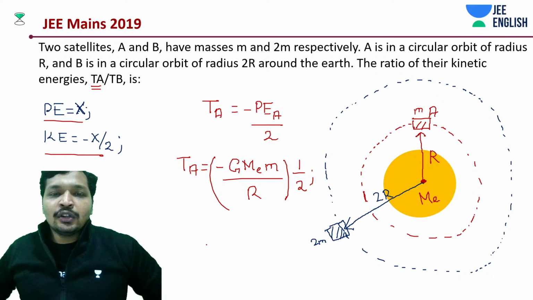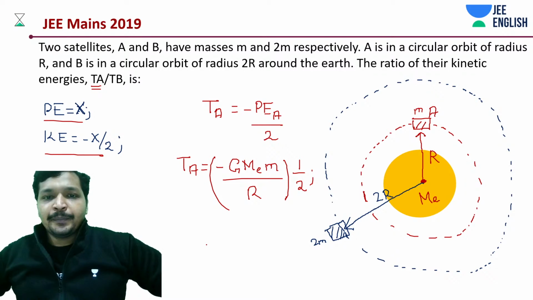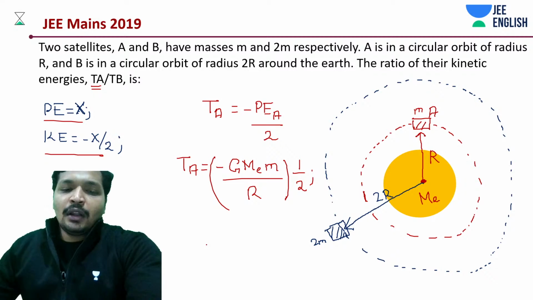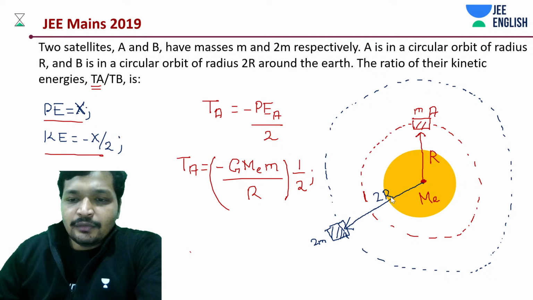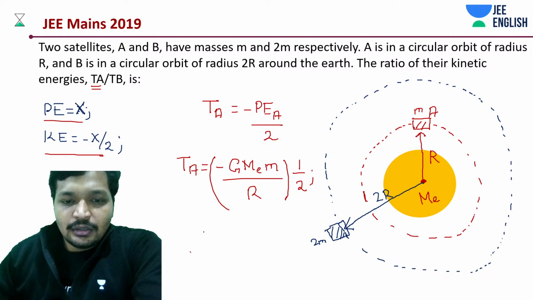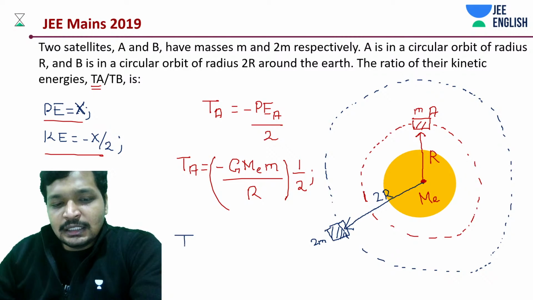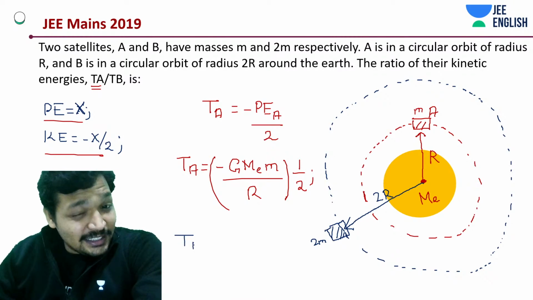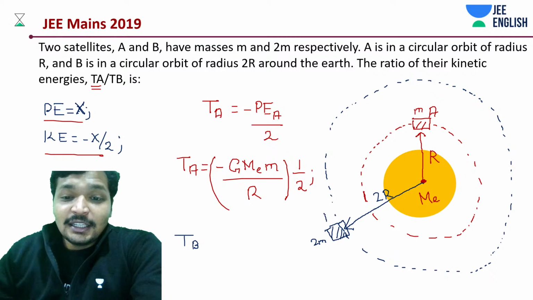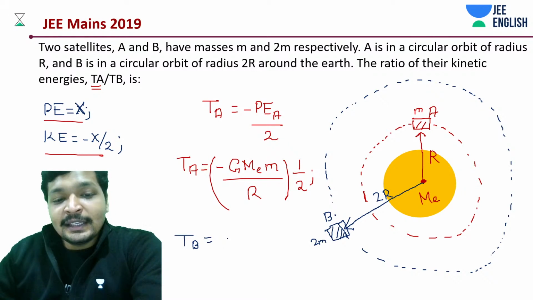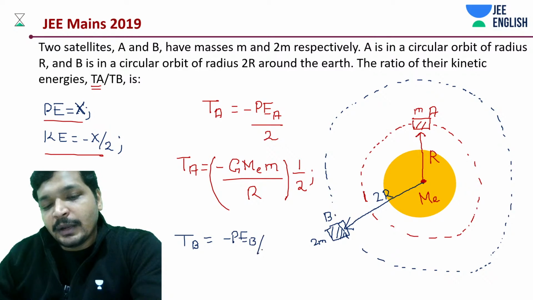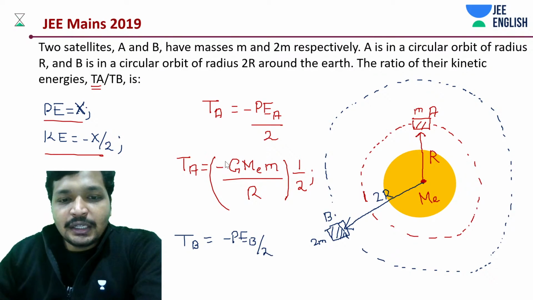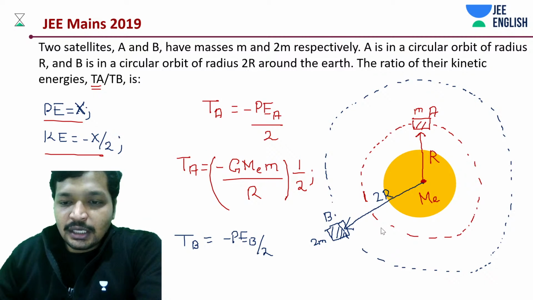Now let's move on to the next one. Okay, now in the next one, what do we get? We get kinetic energy of B is like minus potential energy of B divided by 2, right? We made a mistake. What is that mistake? We missed out that negative and positive.